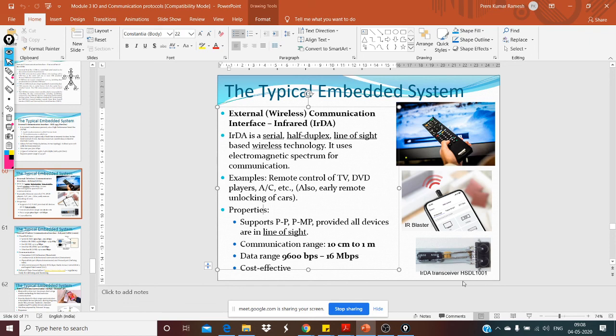As the name suggests, it's a transmitter and a receiver in one device. You can see two leads going, so there are two diodes here. We will see what that is in the next slide.